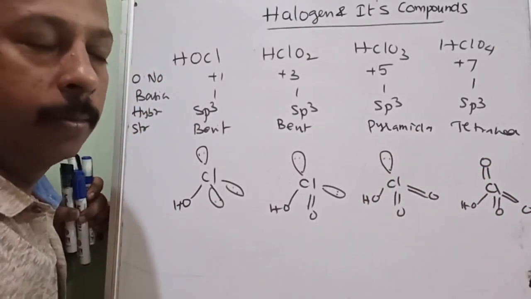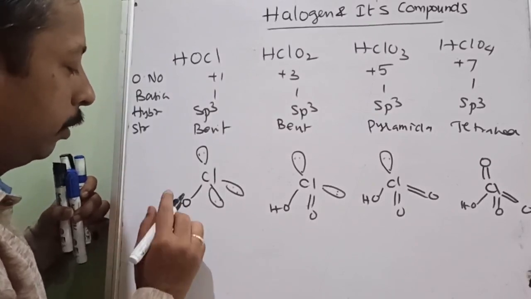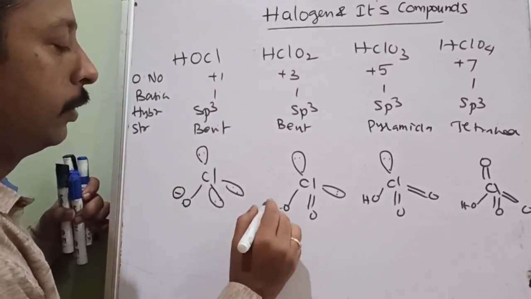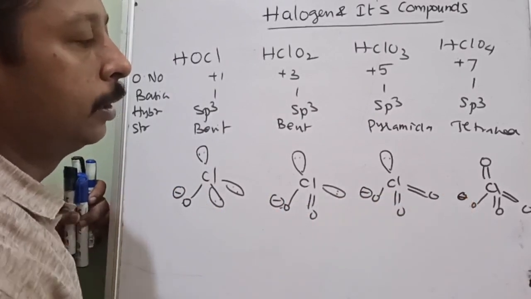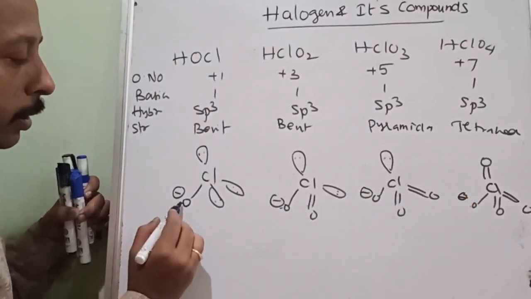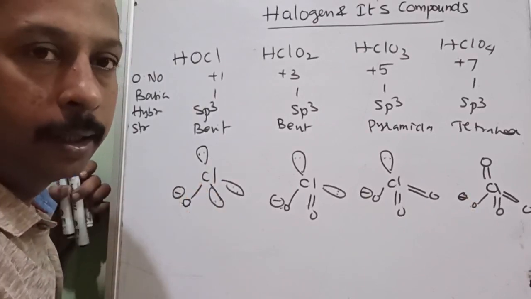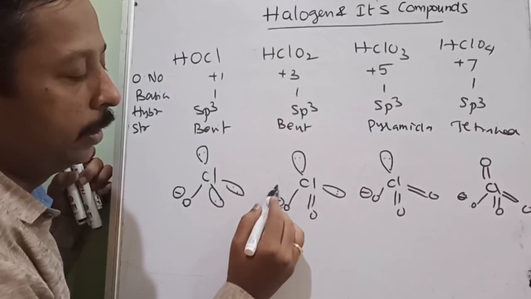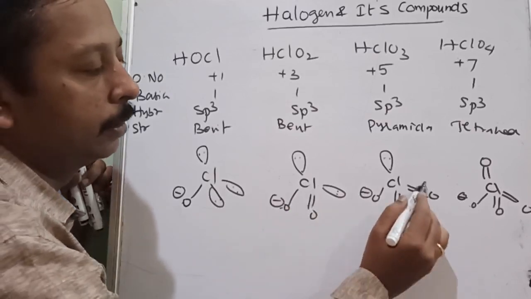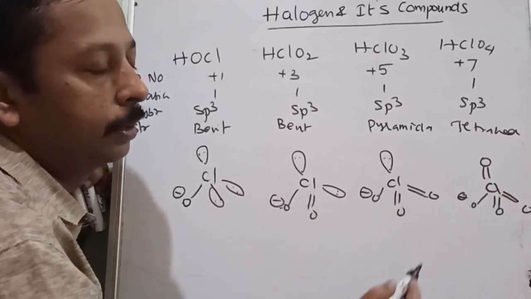All are sp3 hybridized. But the question is about acidic strength. After losing the hydrogen, the negative charge dispersal is only between these two. Here the area is increased, here further increased, here further increased.